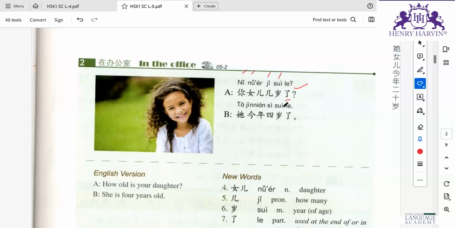Okay, does any other student have doubt in this sentence? And also here we are using this chi, right? Ni newer chi, and then ni chu.